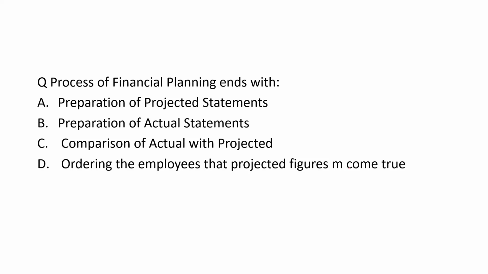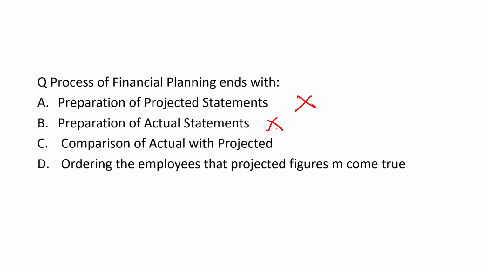The process of financial planning ends with preparation of the projected statements, then preparation of the actual statements, then comparison of actual with projected, and ordering the employees that projected figures come true. First of all, the projected statement will be prepared, then the actual statement will be prepared.